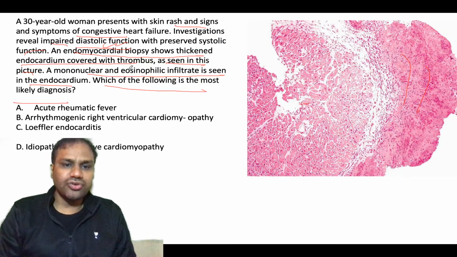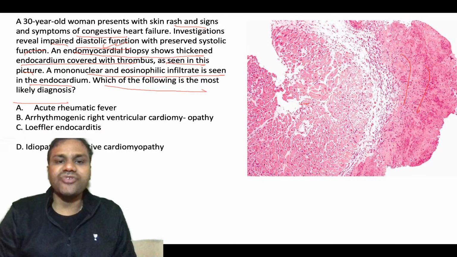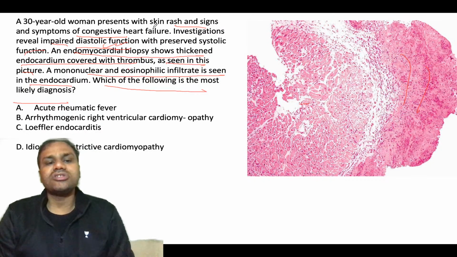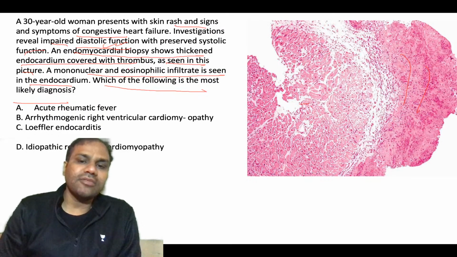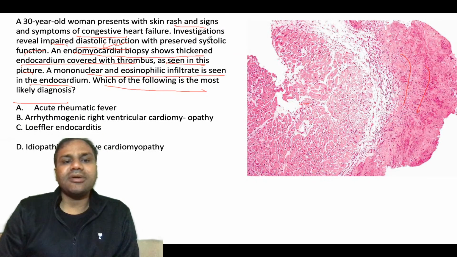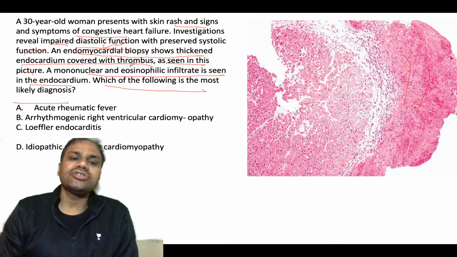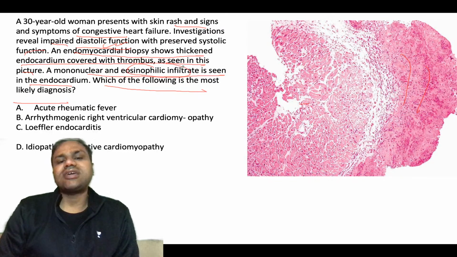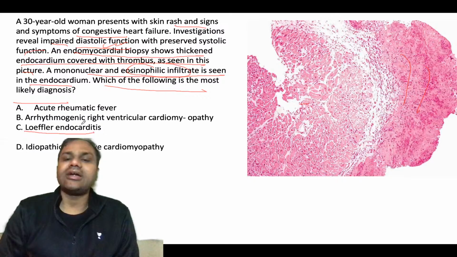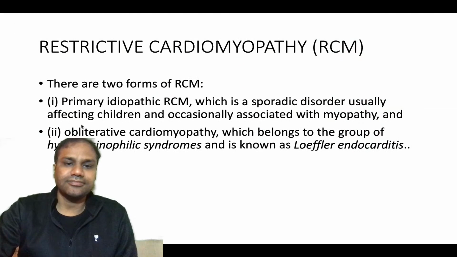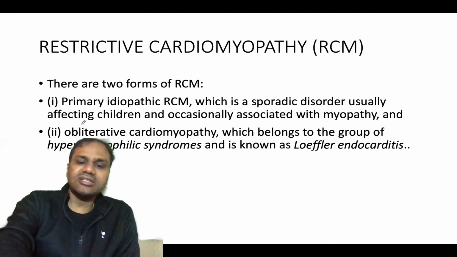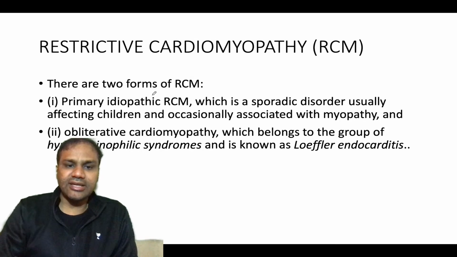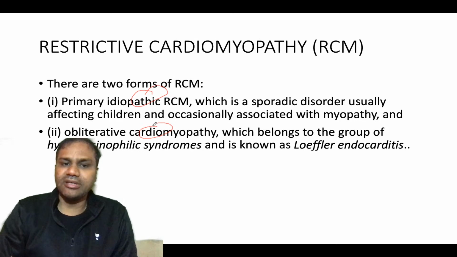So you have eosinophilic infiltrates, you have a diastolic dysfunction, okay. So this is going towards your basically restrictive cardiomyopathy, but here you can see mononuclear eosinophilic infiltrate. So this is characteristic of Loeffler's endocarditis, okay. There are two forms of restrictive cardiomyopathy, one is idiopathic and another is obliterative cardiomyopathy, okay.